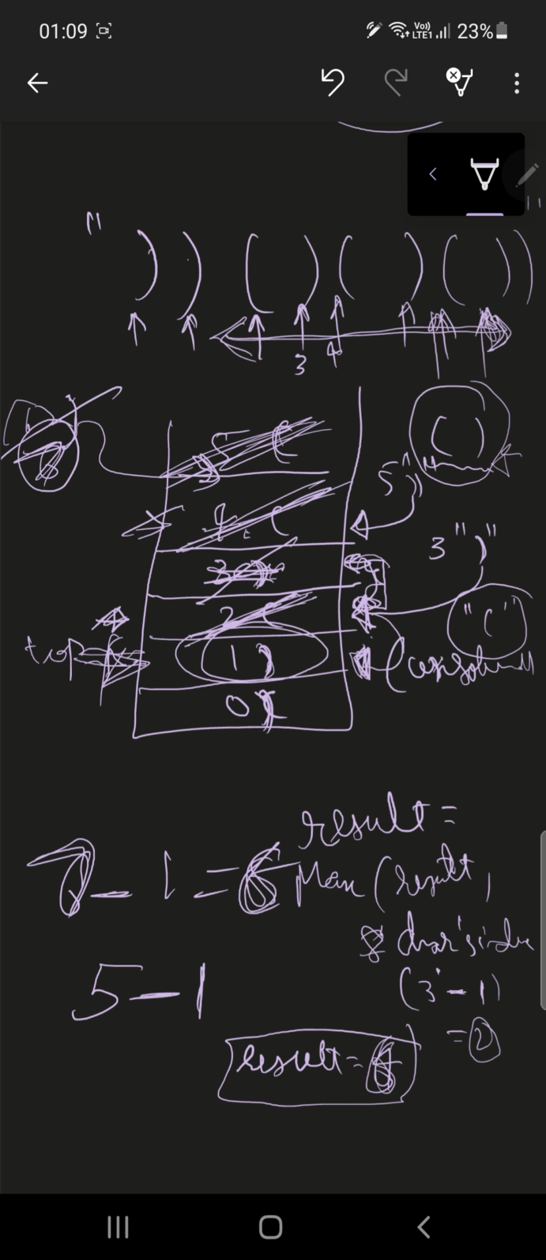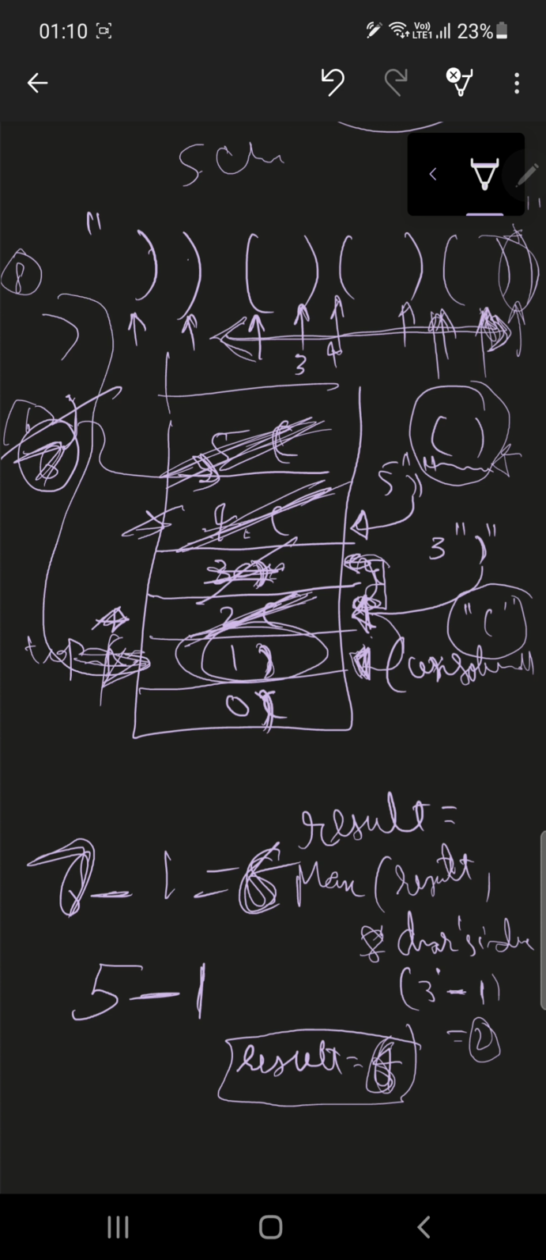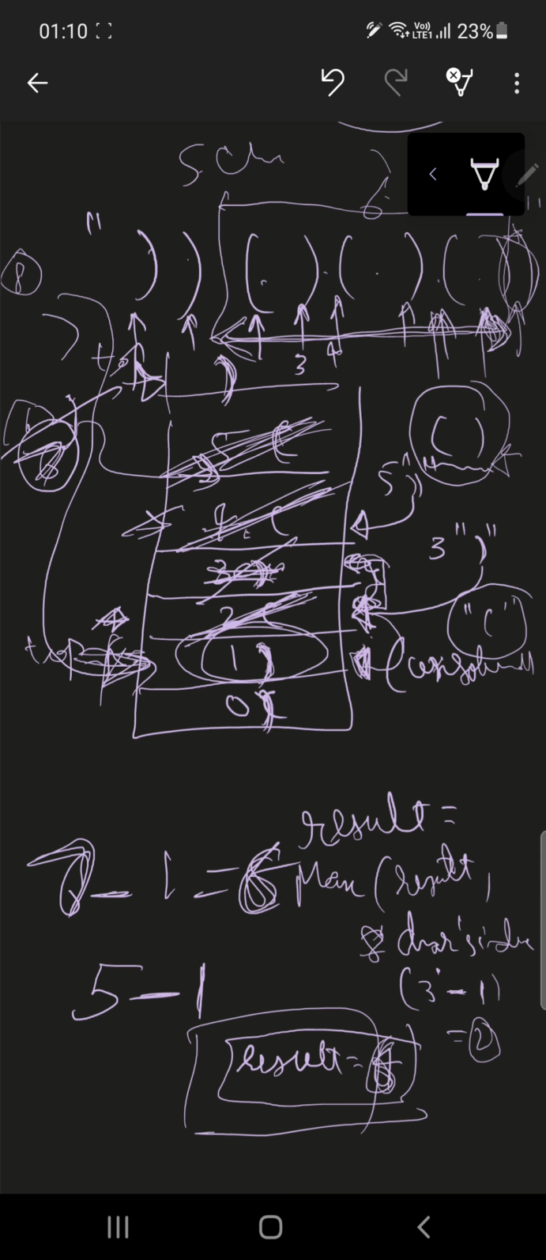Now I reach the next closing bracket at index 8. I check whether the top of the stack is an opening bracket. It is not, so I just push the character's index onto the stack. Now the top is here, and our result is 6, and you can clearly see from the observation that this is a 6 character long substring.